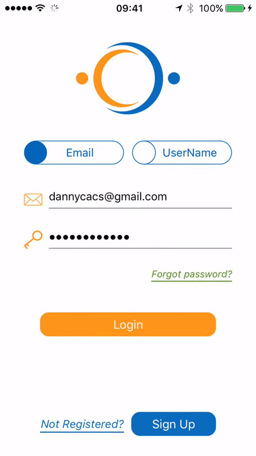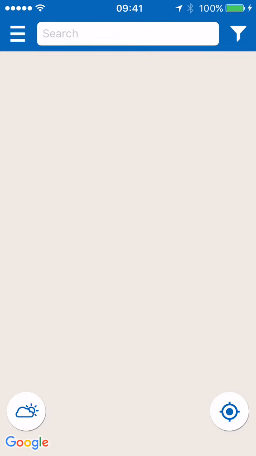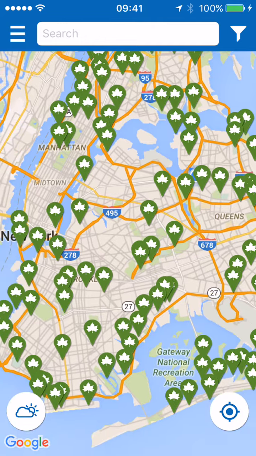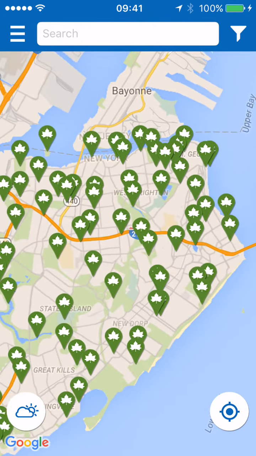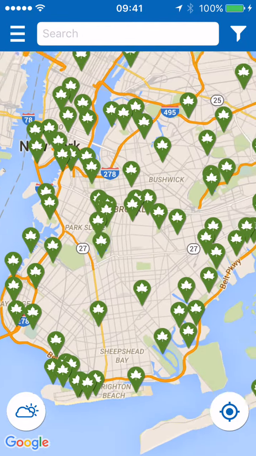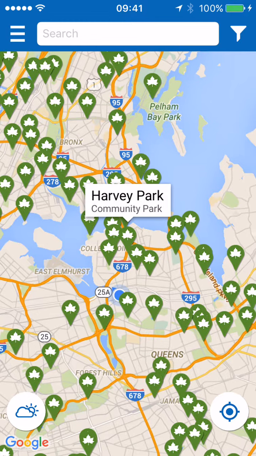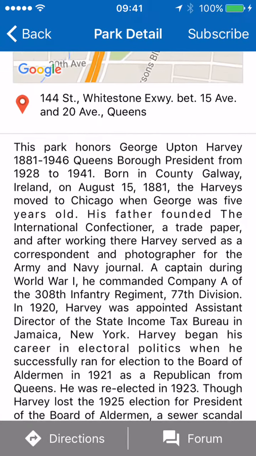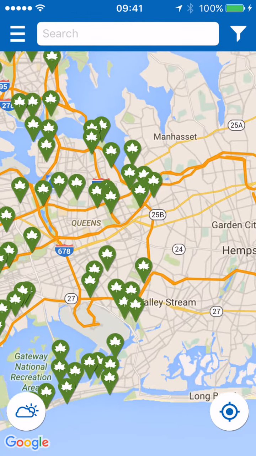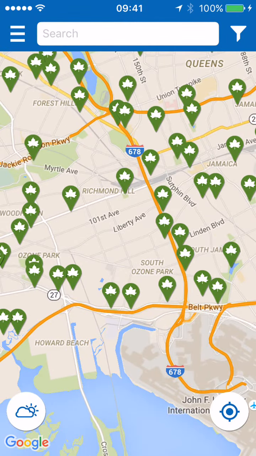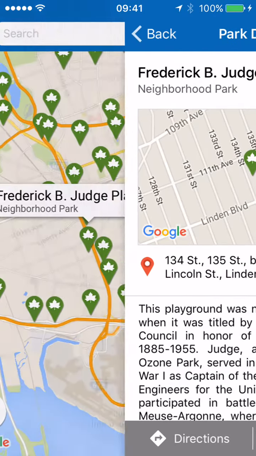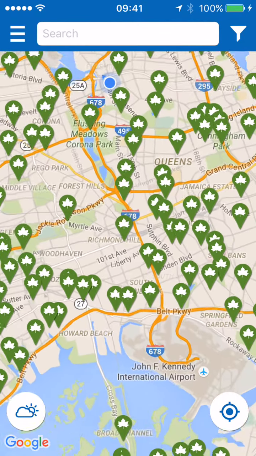Our system allows for many functions to be incorporated into our app, and the main functions of the app are explained. After you register and log in, there are over 1,700 parks in New York City that cover about 14% of all the city land. As of now, there is no efficient tool that provides one-button click information to users about available parks, as well as no efficient tool to collect users' demographics and feedback about parks and recreation areas they use.